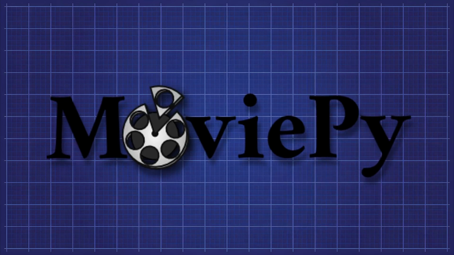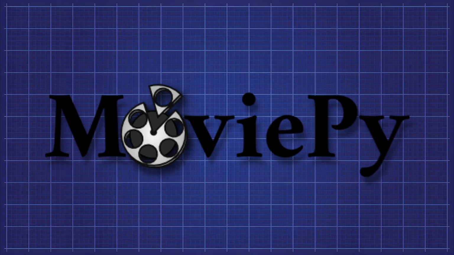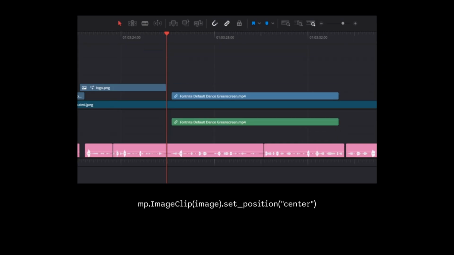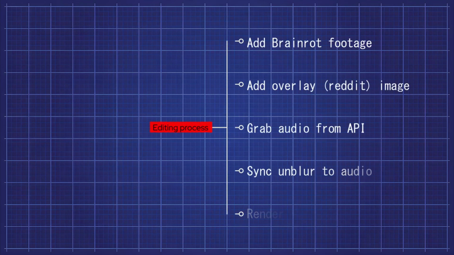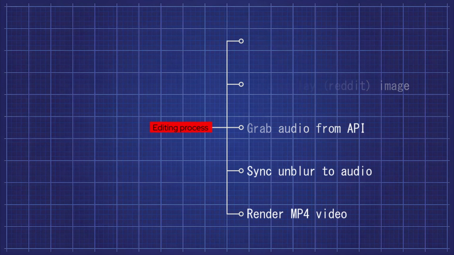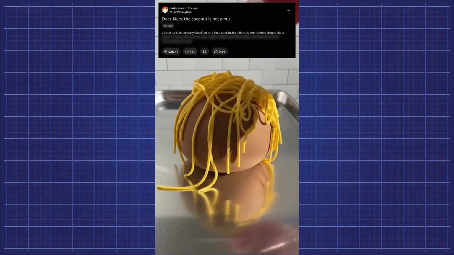The answer is MoviePy, the Python library that lets you edit video using code. Instead of dragging a clip to the timeline, you write video.setPosition, center. I wrote a not-so-quick script to stack the brain rot, the overlay image, sync the unblur effect to the audio, import the audio, and then render the final MP4. In the end, we get a product something like this.